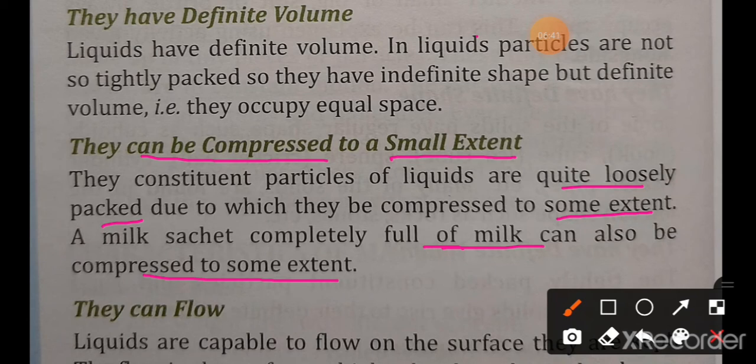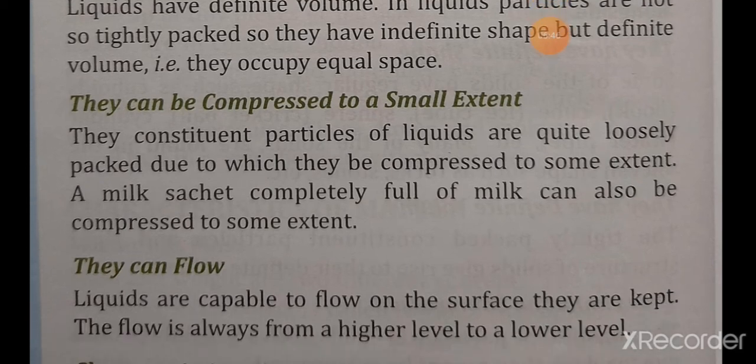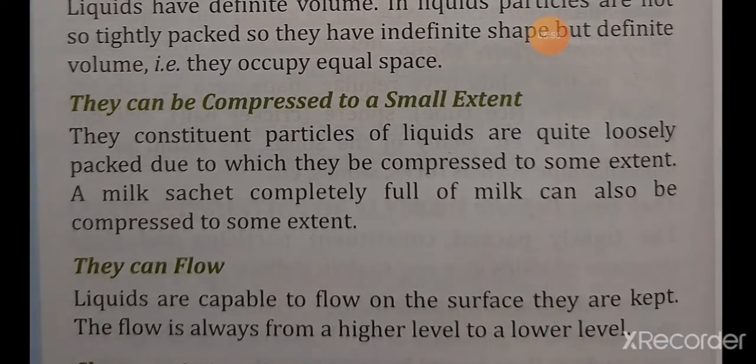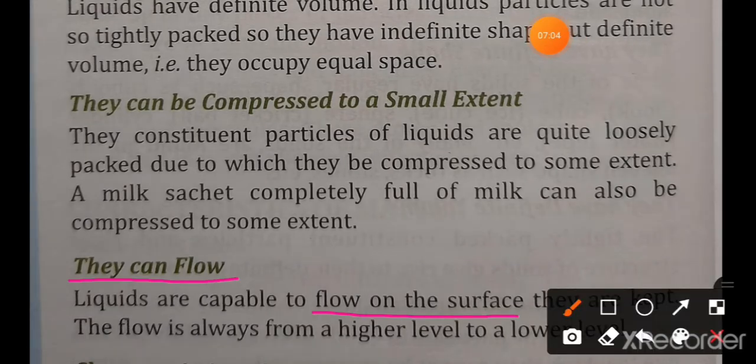Now the next characteristic is they can flow. Liquids are capable of flowing on the surface they are kept. The flow is always from a higher level to a lower level. We learned that the particles of liquid are loosely packed, so they are capable of flowing on the surface where they are kept or poured. The flow of liquid always takes place from a higher level to a lower level.